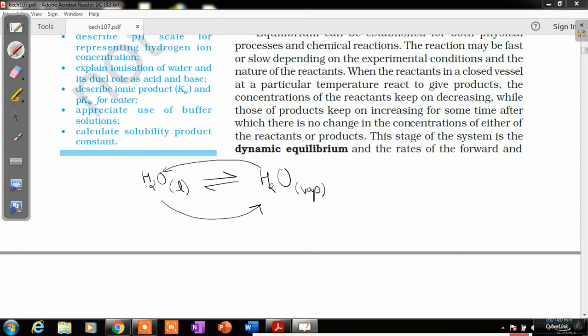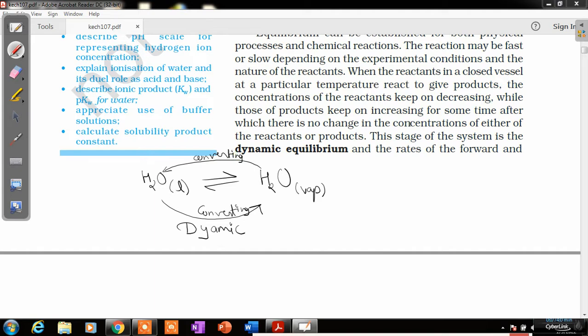By our eyes it appears to be in a stagnant position, but in reality this is a dynamic condition, where regularly the liquid is converting to vapor and the vapor is converting back to liquid.